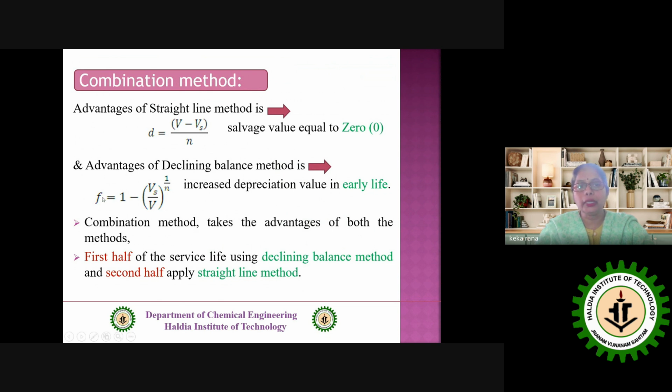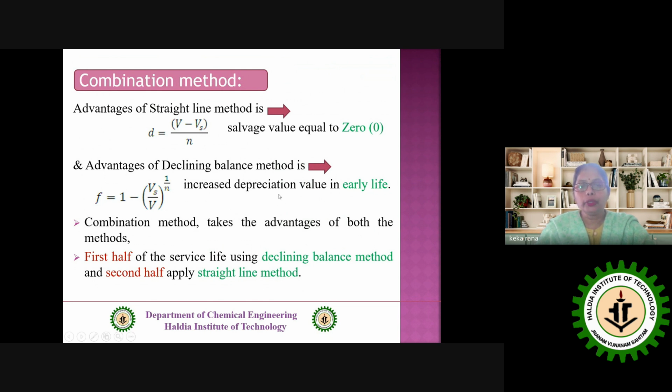Whereas in the case of the declining balance method, because of this percentage factor, which depends upon the asset value at the beginning of every year, and this asset value is decreasing every year, as a result, in the early life there is a huge amount of reduction in depreciable value compared to the later life.